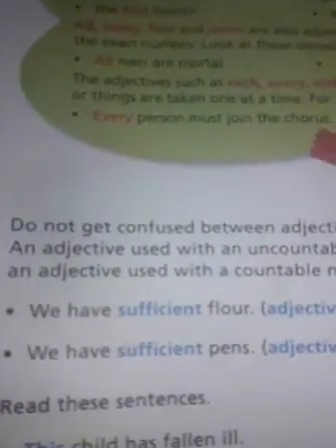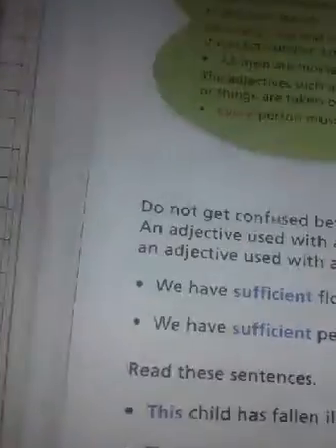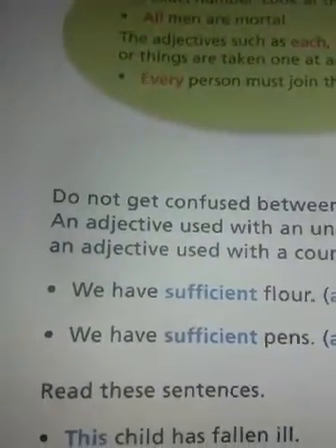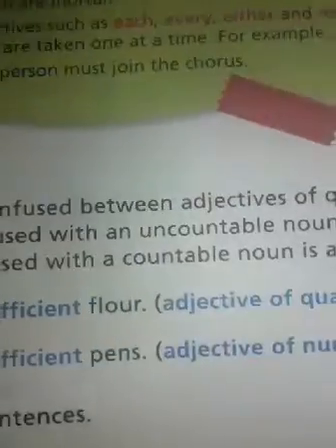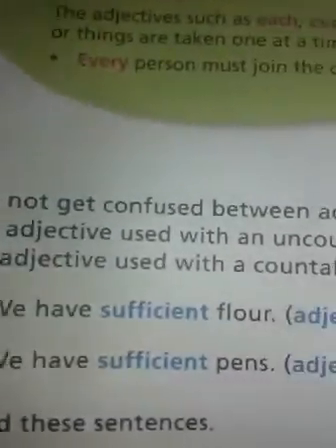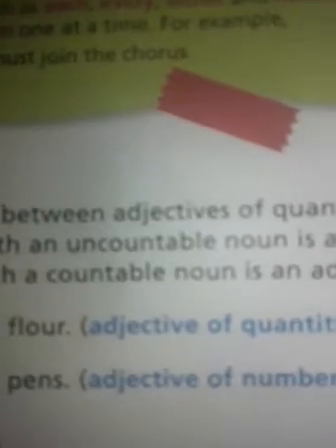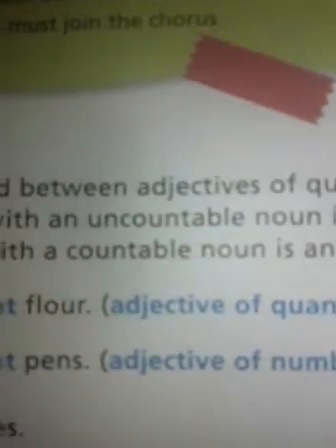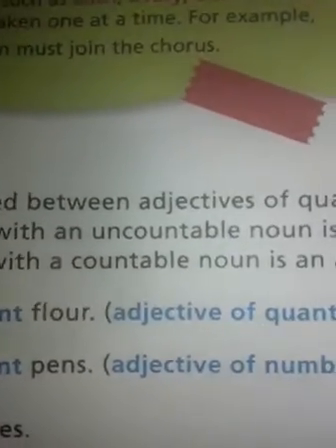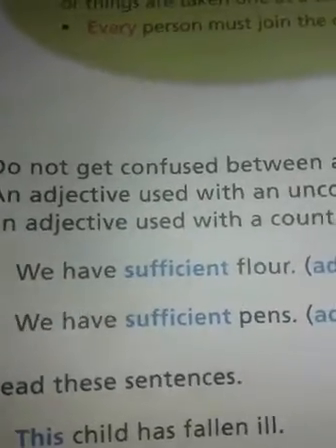Do not get confused between adjectives of quantity and adjectives of number. An adjective used with an uncountable noun is an adjective of quantity, and an adjective used with a countable noun is an adjective of number. Adjective of number is used with countable nouns, and adjective of quantity is used with uncountable nouns. Now look at the examples given here.